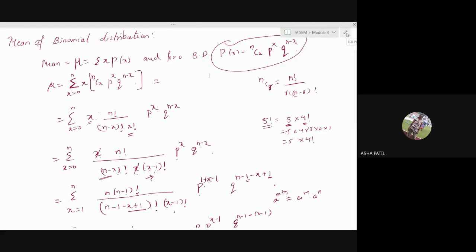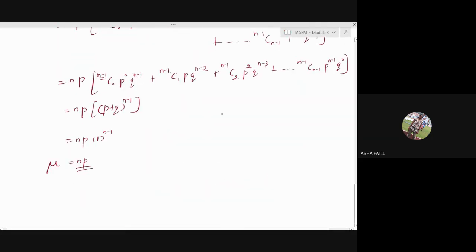Are you understanding? If it was a discrete random variable, it was defined for x and p of x. You had different values. You just took the summation of x and p of x that gave you the mean. But here, this p of x is defined in terms of a function. For the corresponding values of x, we write what that p of x is, and then we will write the mean. That's the difference. Here first we have a function, later we'll put it in terms of the values. Are you getting?